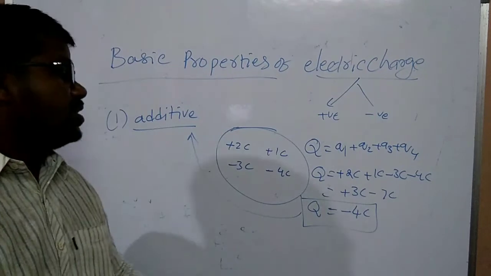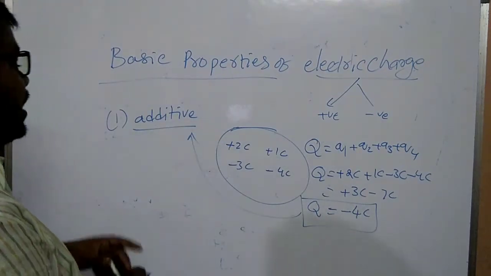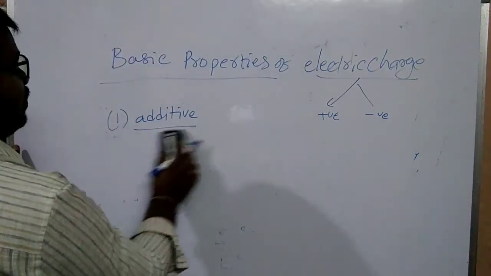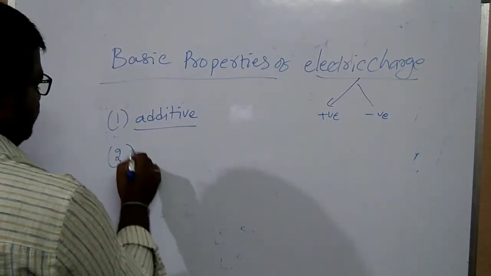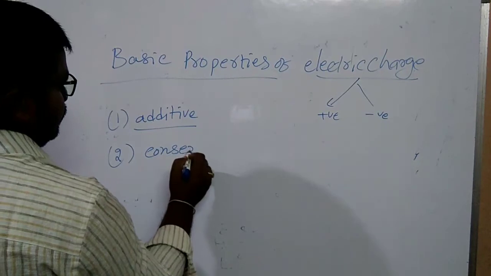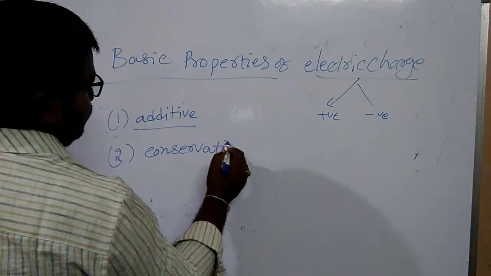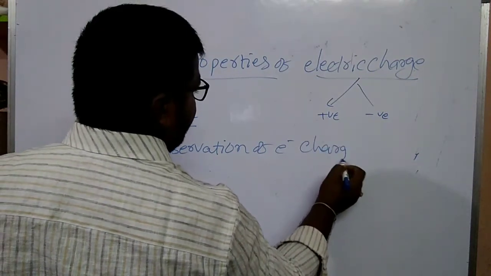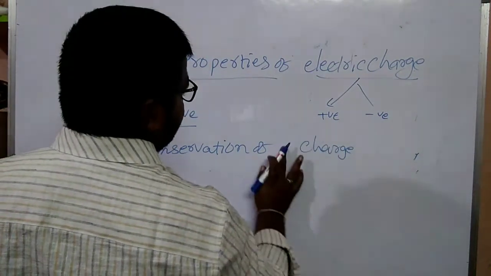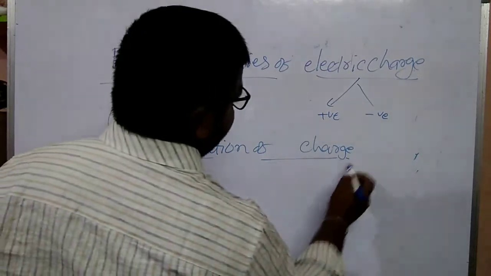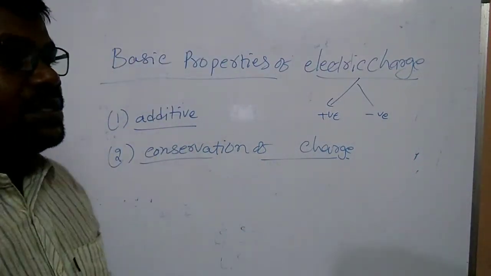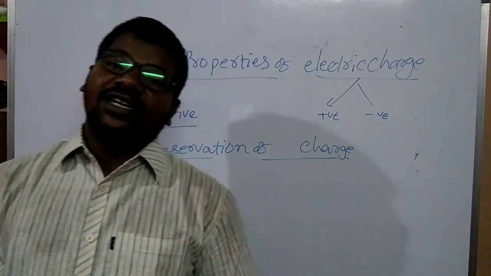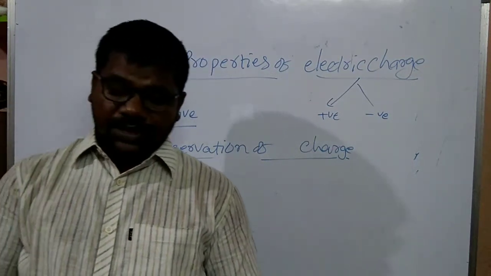Next, conservation. Charge is conserved. Conservation of electric charge. What is conservation? Conservation means a physical quantity remains the same.